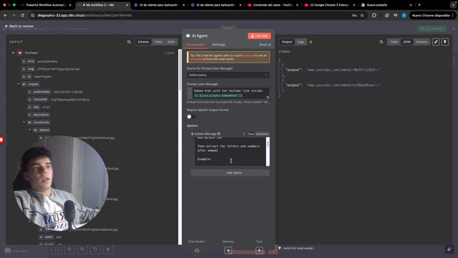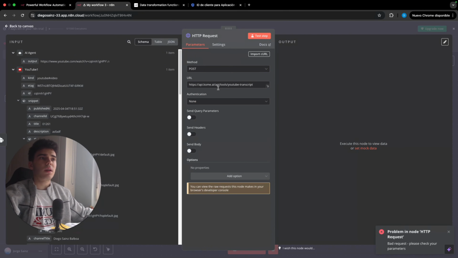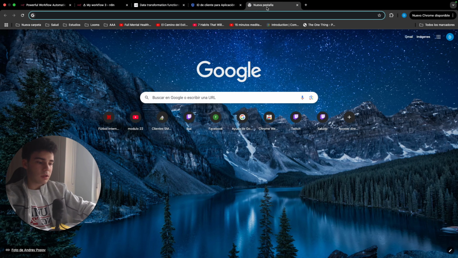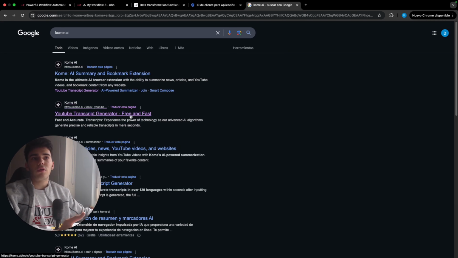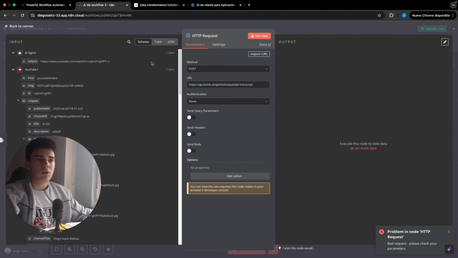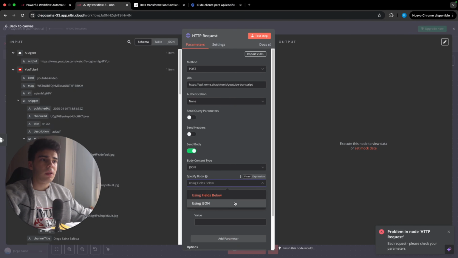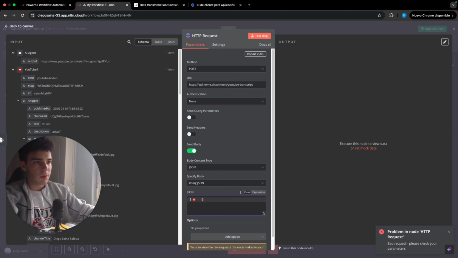Inside the HTTP request, we're gonna click here, select POST, and use this URL, the HTTPS API of Com.ai. If you go to Google and search for Com.ai, it's an application that we can use to generate transcripts. Coming back to the HTTP request, we're gonna send a body. It's gonna be JSON, and it's gonna be this way.